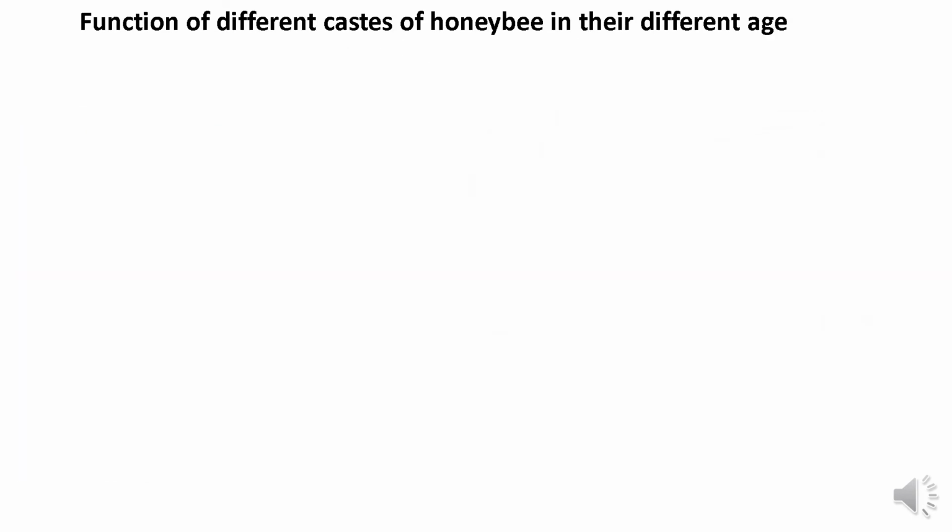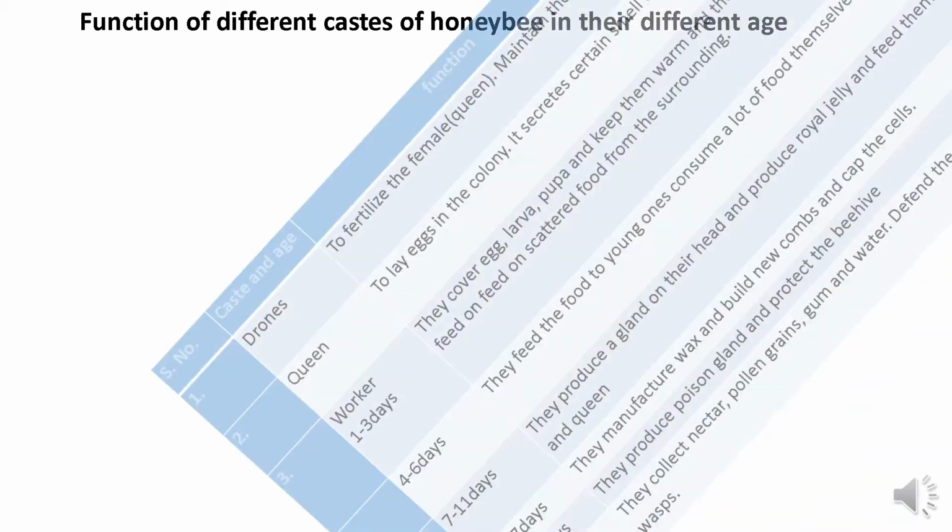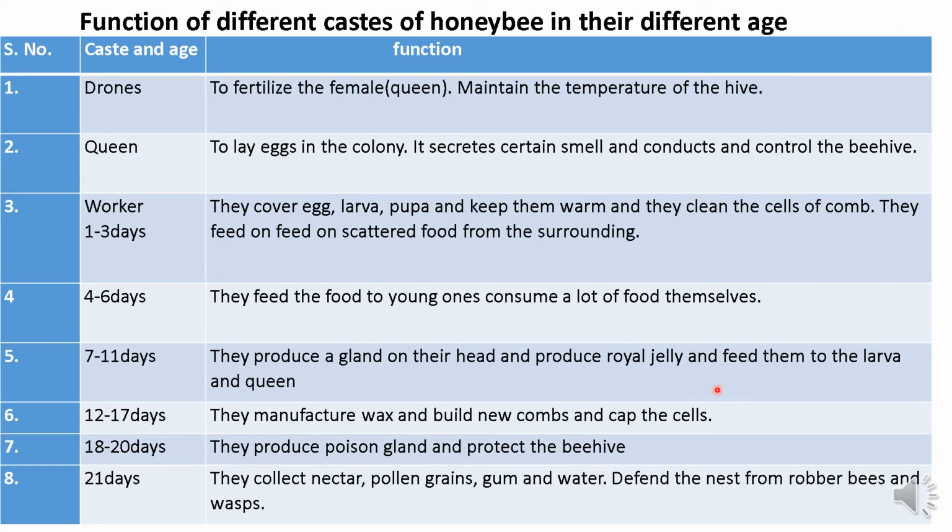Now the functions of the different castes of honeybee at their different ages. Let's see in this table. Here the drones: the main function of the drone is to fertilize the female queen bee and maintain the temperature of the hive. It keeps the beehive warm. Next one is the queen bee. Its function is to lay eggs in the colony, and it secretes a certain smell and controls the beehive.